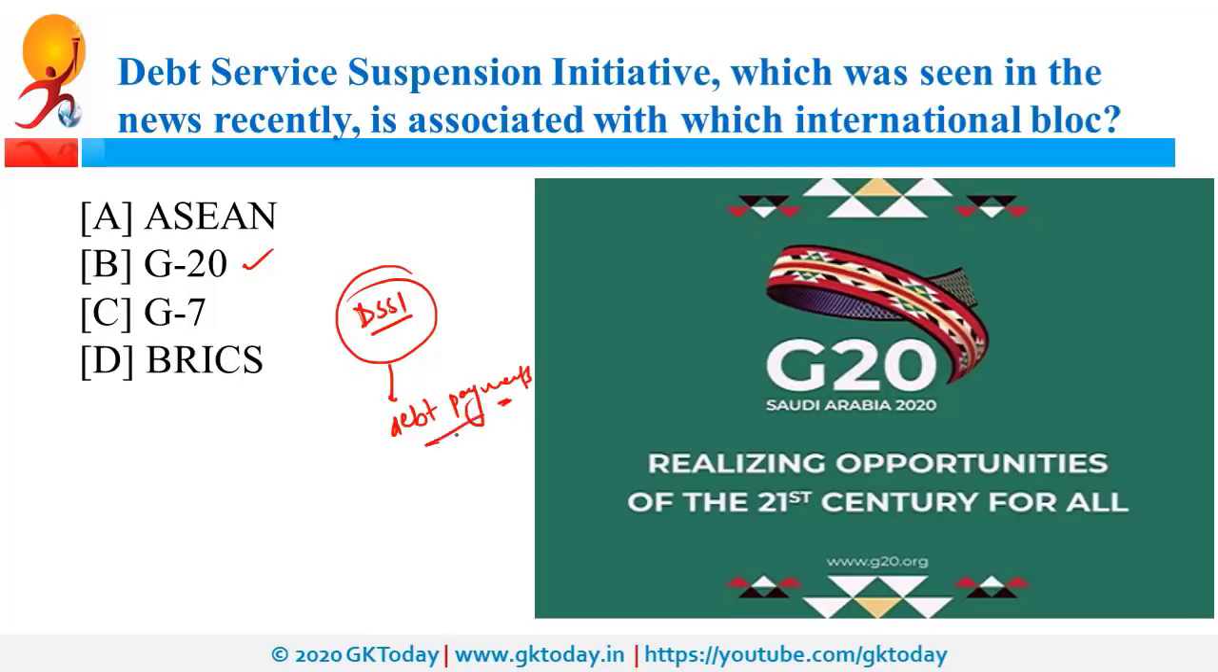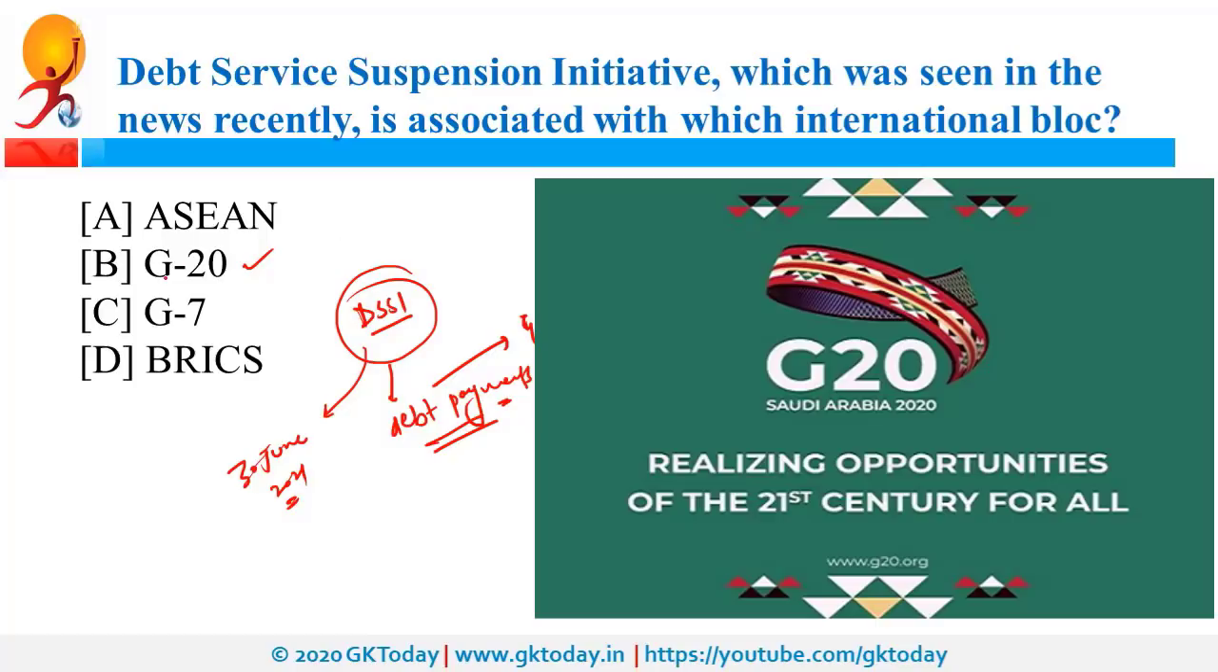Now, what is the meaning of this term, debt payment? Suppose I have taken debt from you, so I will have to repay it. So, this is debt payment. Now, it was extended till 30th of June in 2021. Now, please remember that this debt payment is in the context of government to government. That means if one government has taken debt from another government.